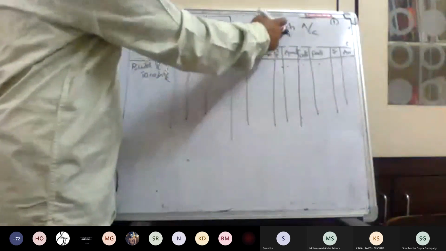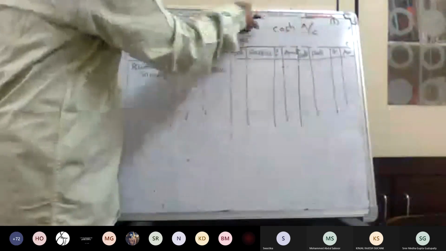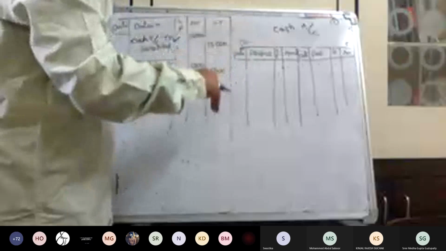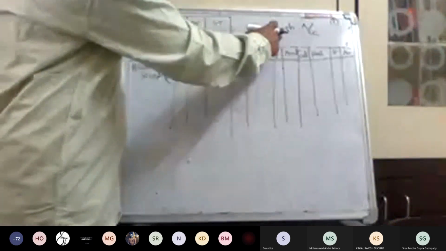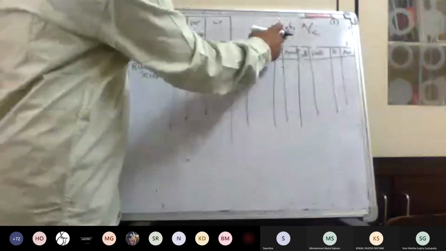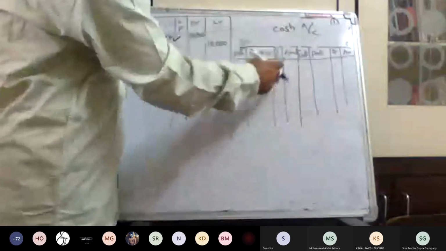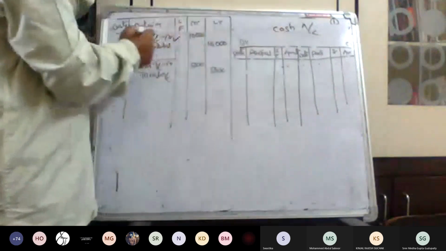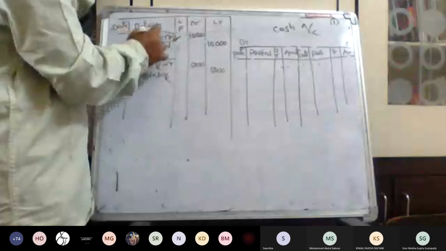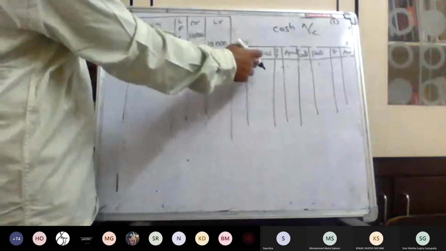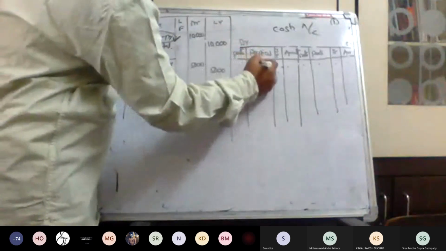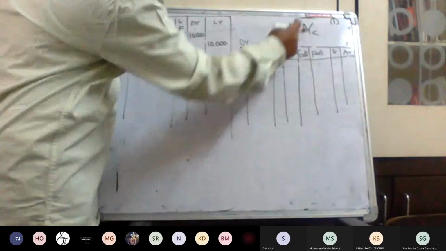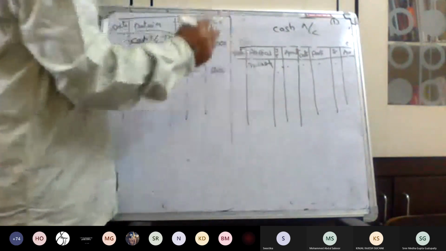So what are the transactions that come under the cash? Either it may be received or it may be payment. Here we have to say either it may be debit or it may be credit. So the transactions which are related to the cash, the individual cash, will be posted here. This book is called a ledger. Here cash. First one, it is debited. Come to the debit column. To capital. Cash account debit to capital.